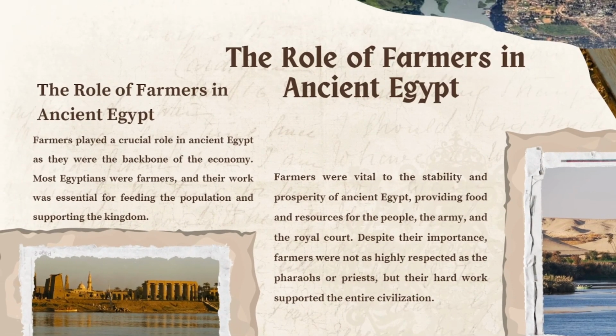The role of farmers in ancient Egypt. Farmers played a crucial role in ancient Egypt as they were the backbone of the economy. Most Egyptians were farmers, and their work was essential for feeding the population and supporting the kingdom. Farmers were vital to the stability and prosperity of ancient Egypt, providing food and resources for the people, the army, and the royal court. Despite their importance, farmers were not as highly respected as the pharaohs or priests, but their hard work supported the entire civilization.